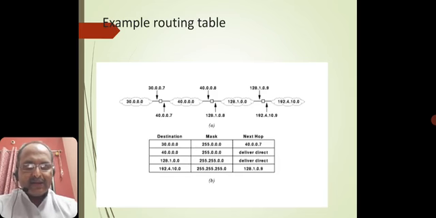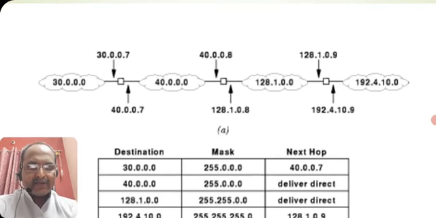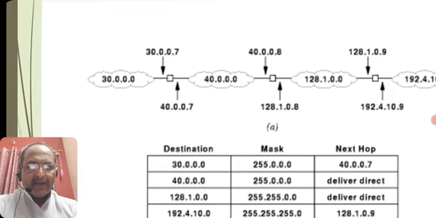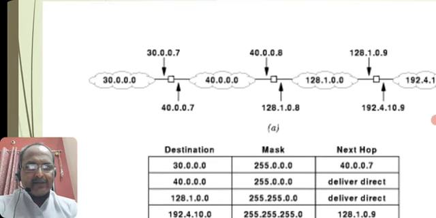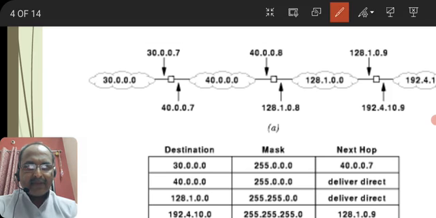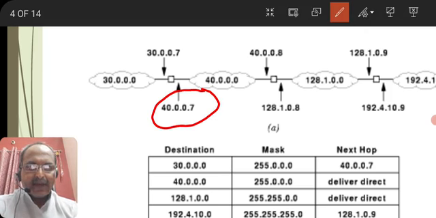If you concentrate, here there is one particular IP address through a router R1. When 40.0.0.0, this is the one which is essentially recognized. Let me tell you, this particular data when we receive it, it has to transmit and take a journey through this one, this one, this one, and this one.